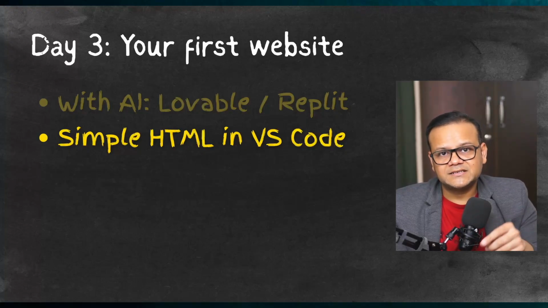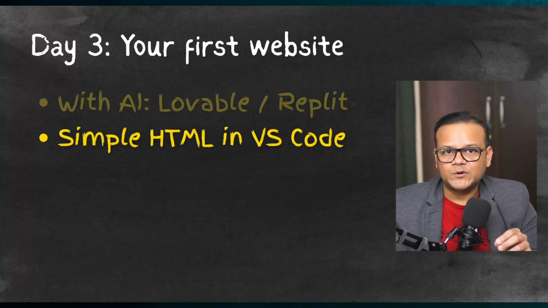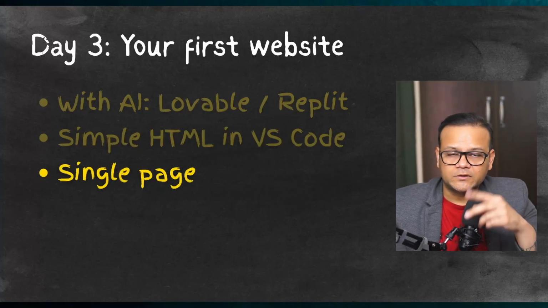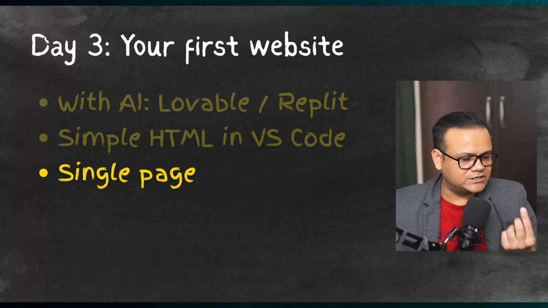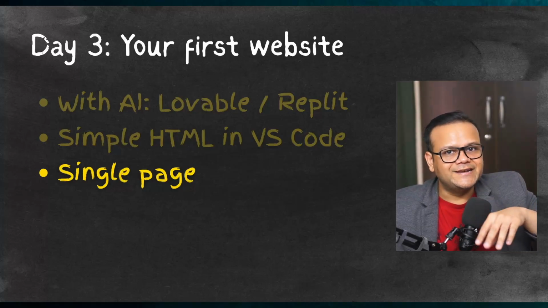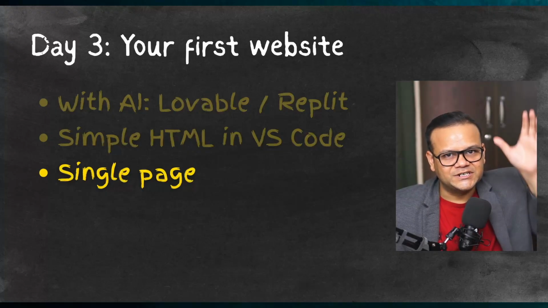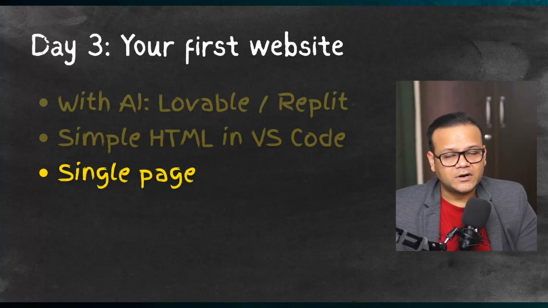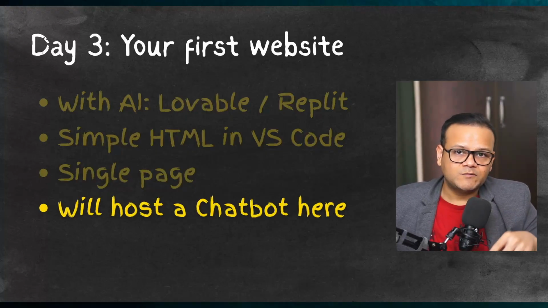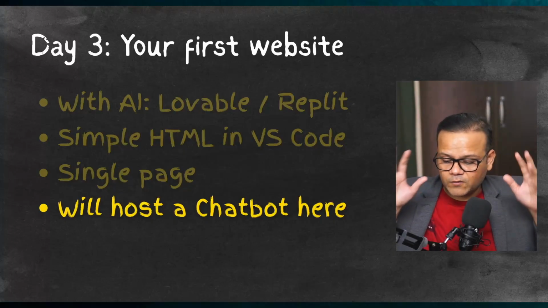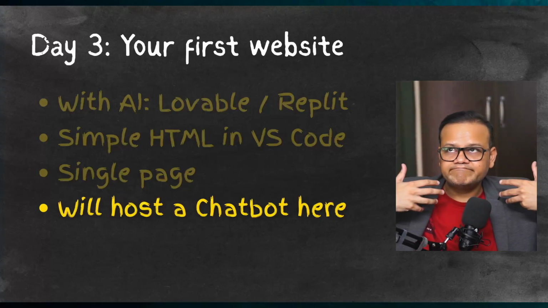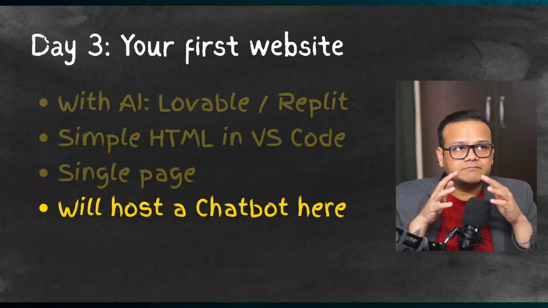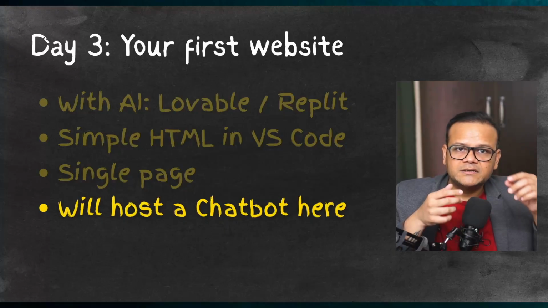VS Code in itself also has an assistant which can help you out, but this is just the way I do it. And all you need is a single page website, because we are going to do some testing there. If you want a chatbot, a small chat bubble, you don't need a 4-page website, a complex marketplace, right? You just need a single HTML page with a chat bubble, which I can click and open the chat interface. Got it? So we are going to keep it very, very simple. And in the end, once we have the AI workflow ready, which is more about an assistant, a customer care representative AI, we are going to connect that to the website so that we have a chat interface.